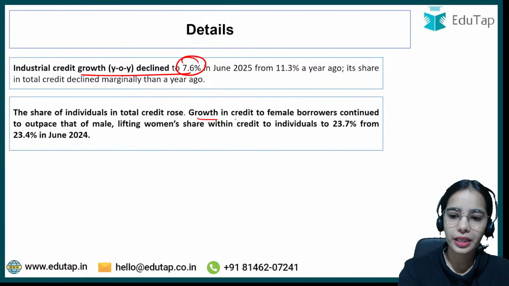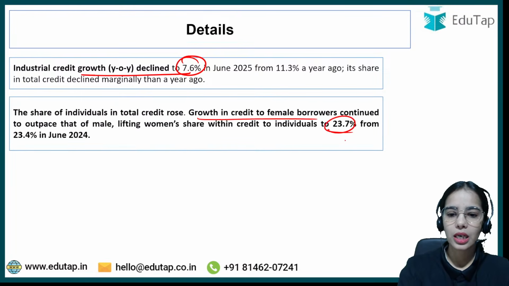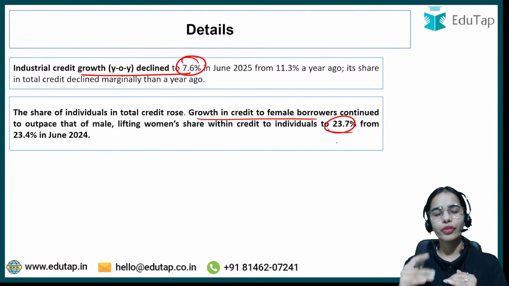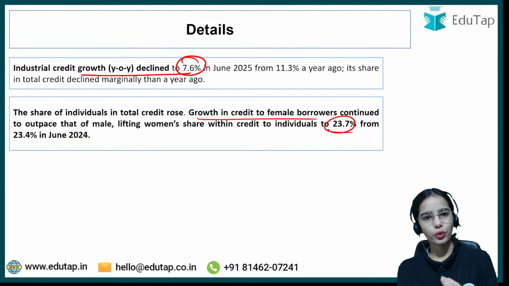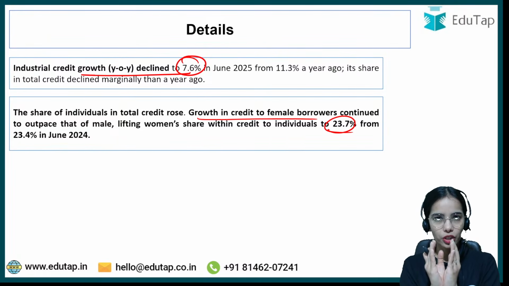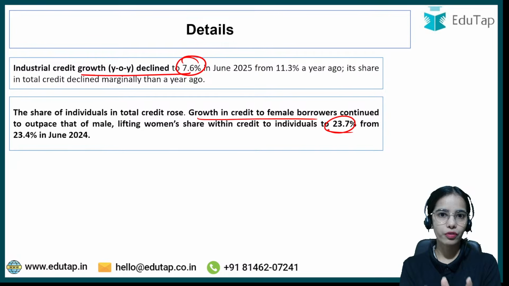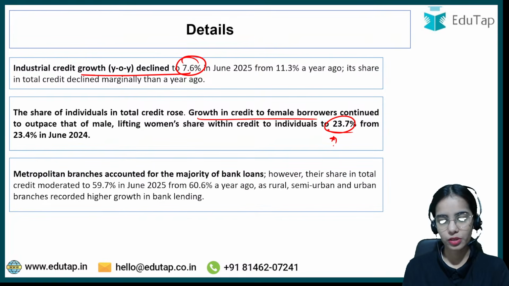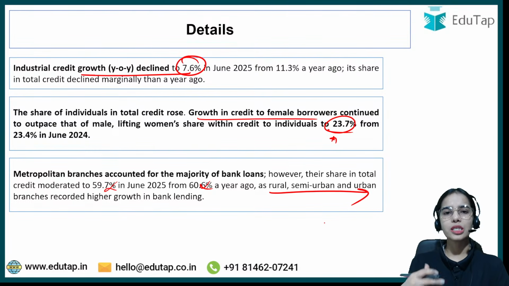Okay, growth in credit to female borrowers. Here you can see, just remember that the growth of credit to female borrowers was higher than the growth of credit to male borrowers, but their share in the total credit is lower for females, that is 23.7% only. Here, for metropolitan the data is not important, just that the rural, semi-urban and urban branches are recording higher